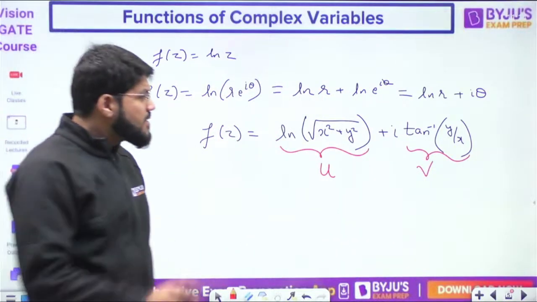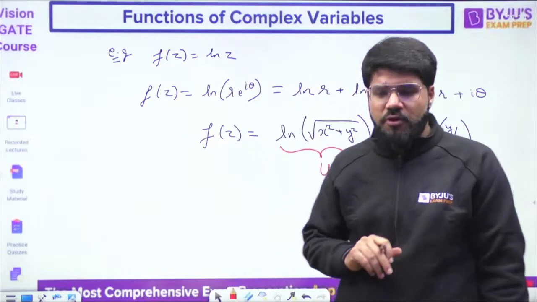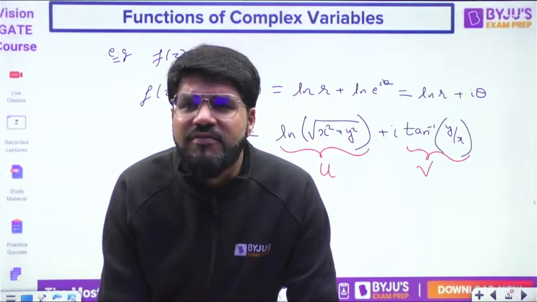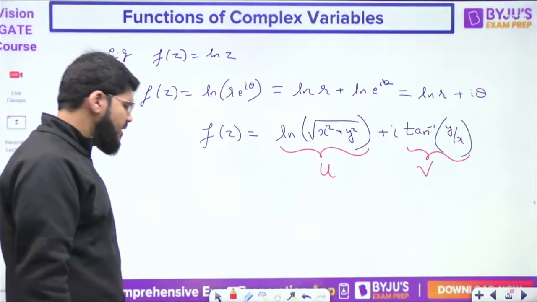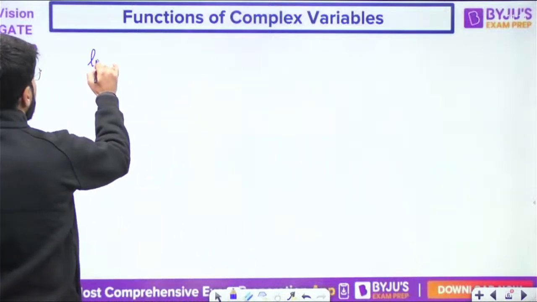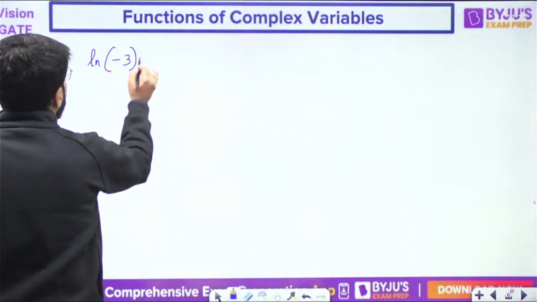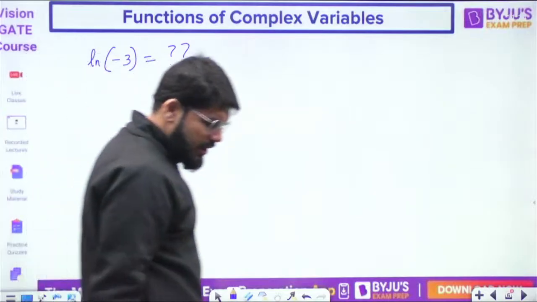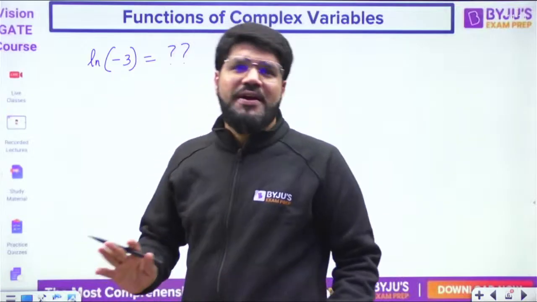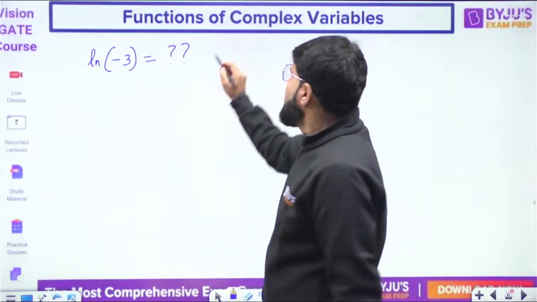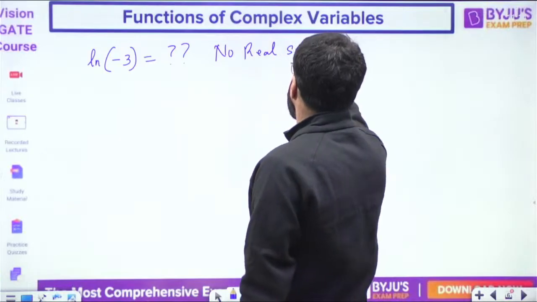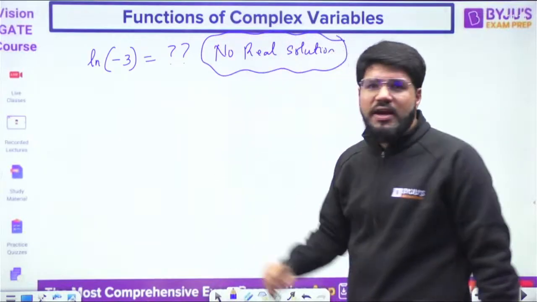Now, there is one interesting thing that comes up from here. Till now, when you are in the real domain, you say that log of negative numbers cannot be defined. So if I ask you, what is the value of log minus 3? Log of negative numbers in the real domain is not defined. There is no real solution to it, 100%.